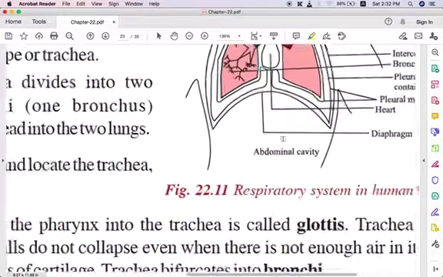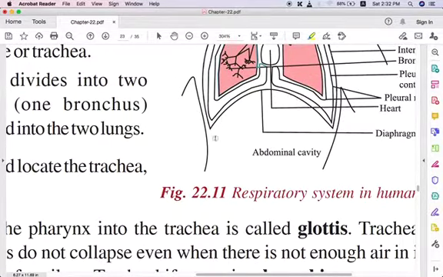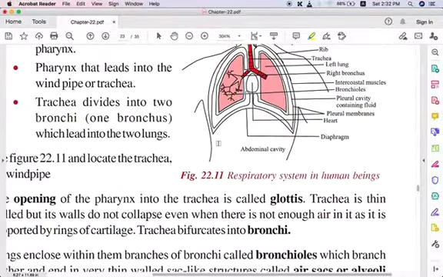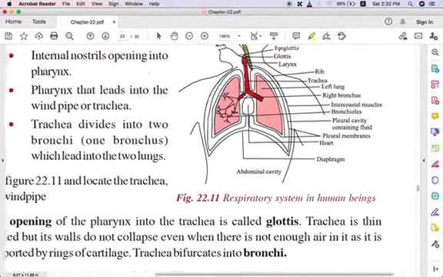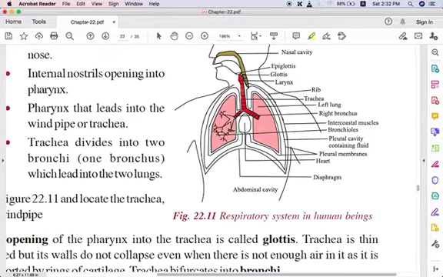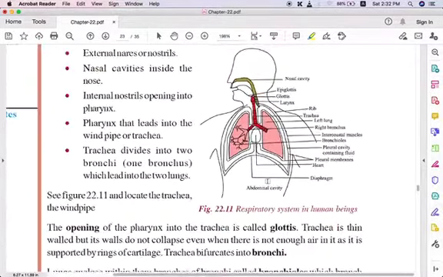This curved part you see here is called the diaphragm. That you have to remember. This is the whole lung part, and this part is called the thoracic cavity.